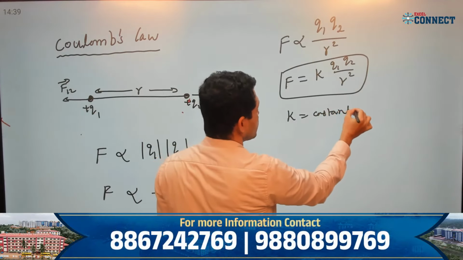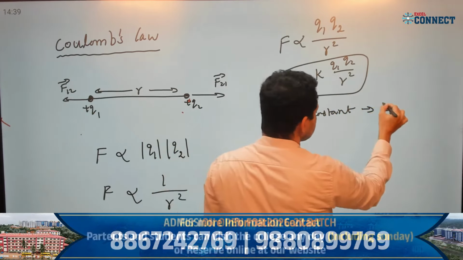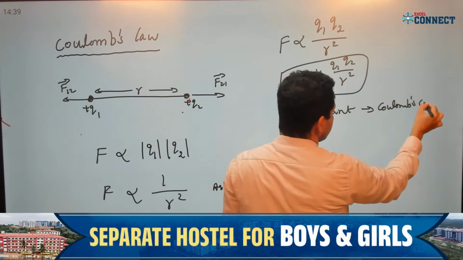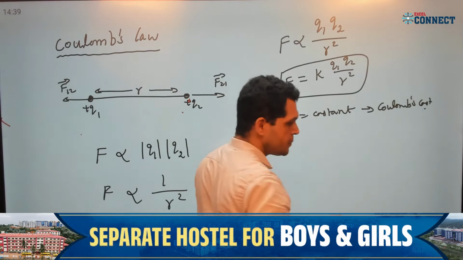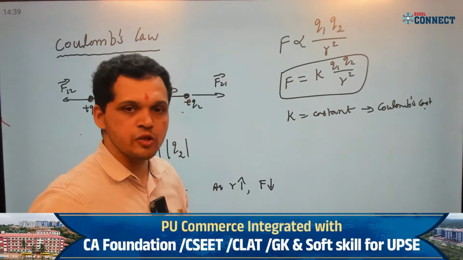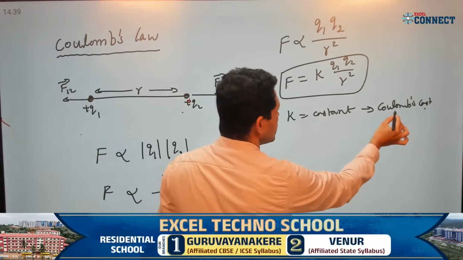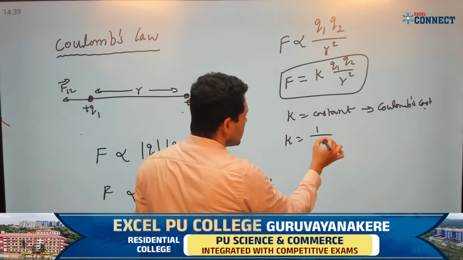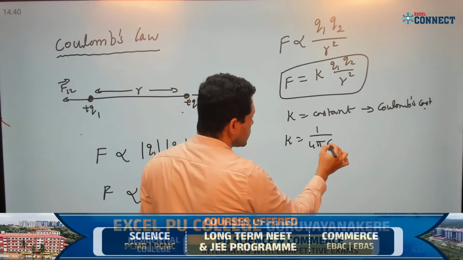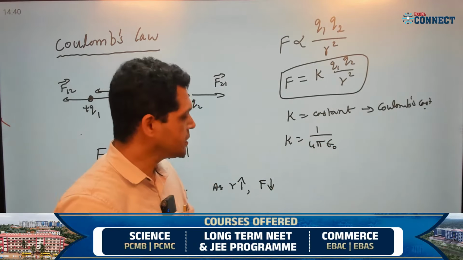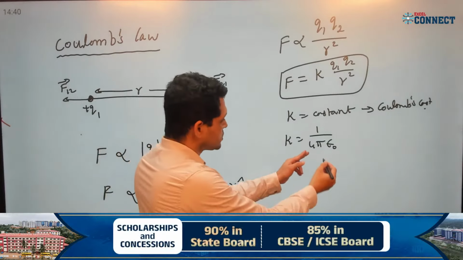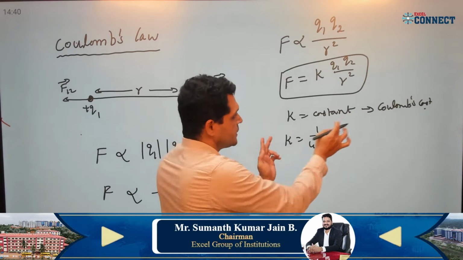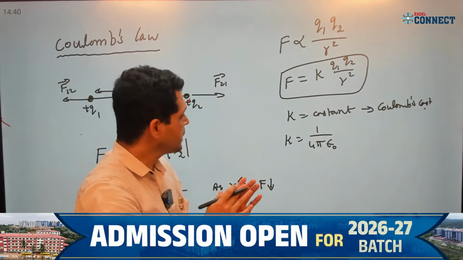It is known as Coulomb's constant. If you have any such doubts, you can ask please. Coulomb's constant, and the value of K is 1 by 4 pi epsilon naught.